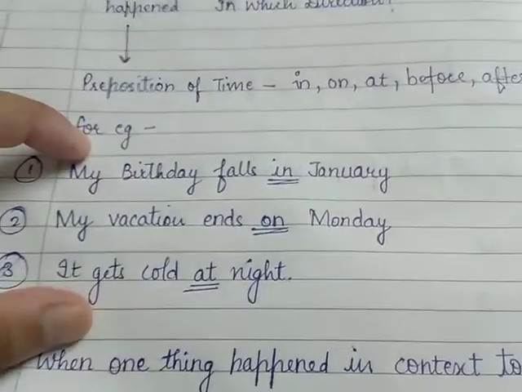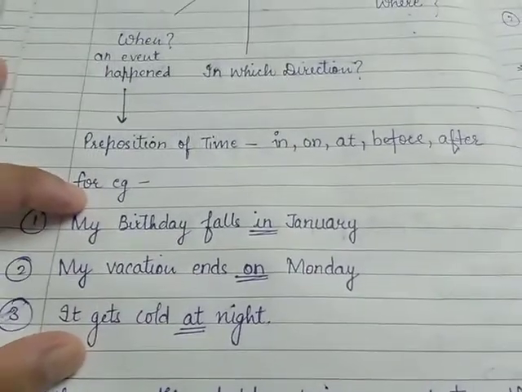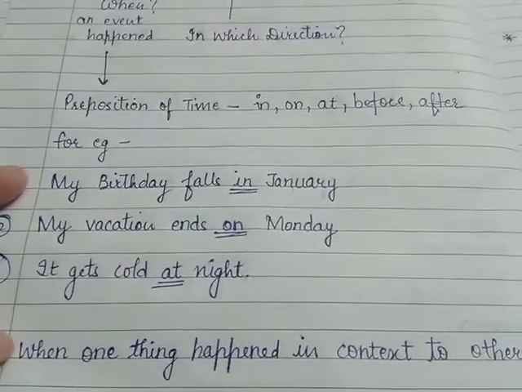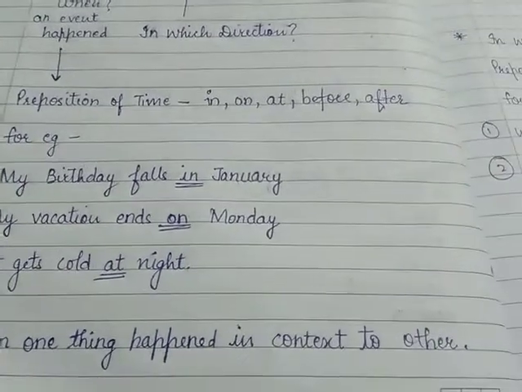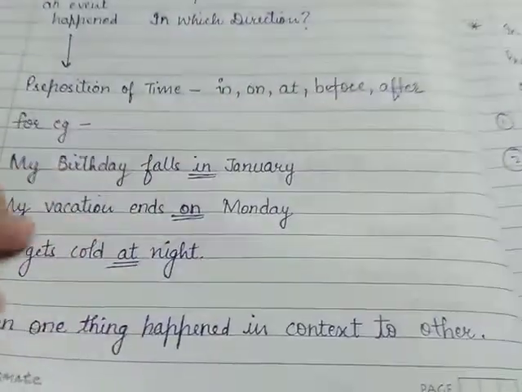So all three sentences are answering the question that we ask with when. Basically, these prepositions of time show when one thing happened in context to another. जब एक चीज़ होती है किसी दूसरी चीज़ को लेकर.